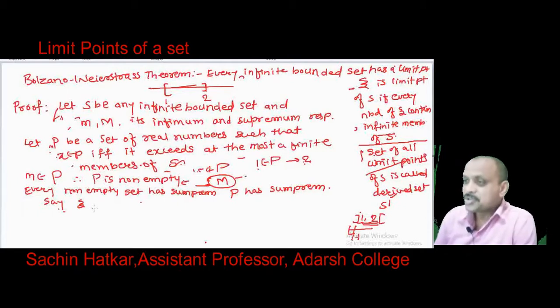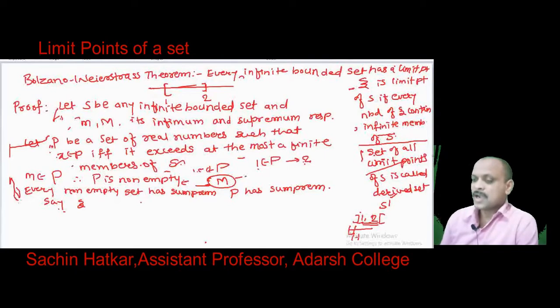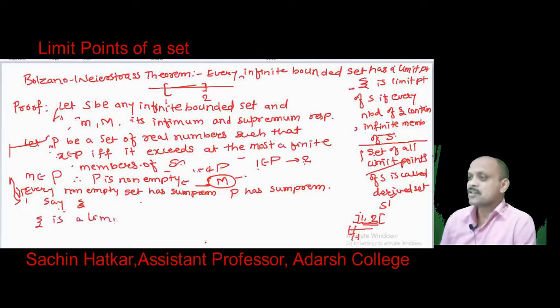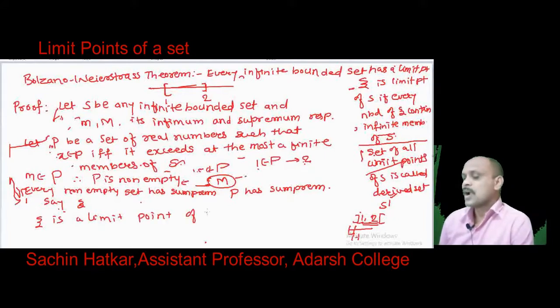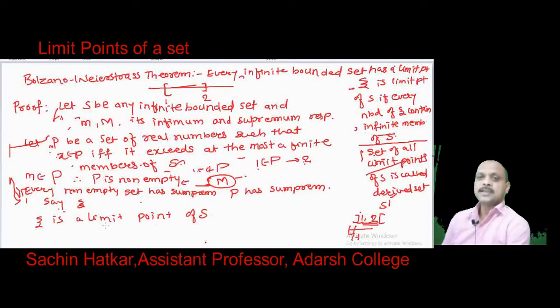Then we show that, now what is our target? We show that this xi is a limit point of S. This is what we want to prove. As we are able to show that xi is a limit point of S, we have achieved that S has a limit point.